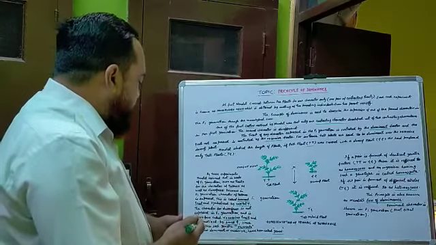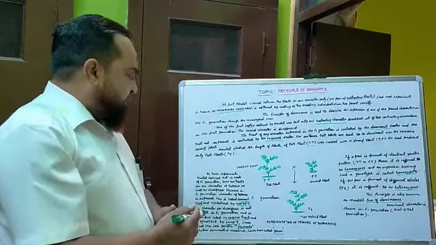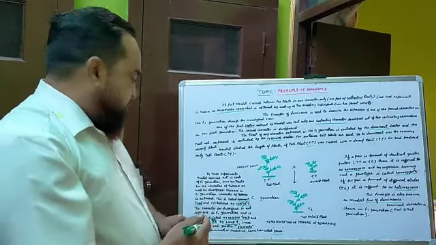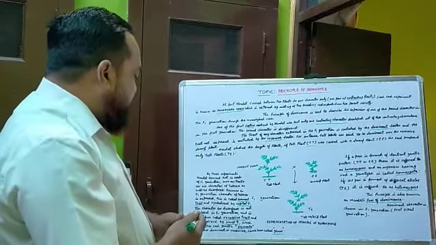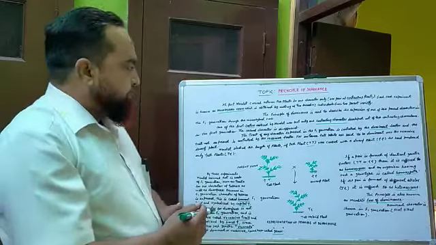Since about 1910, such genetic elements, whether dominant or recessive, have been called genes.